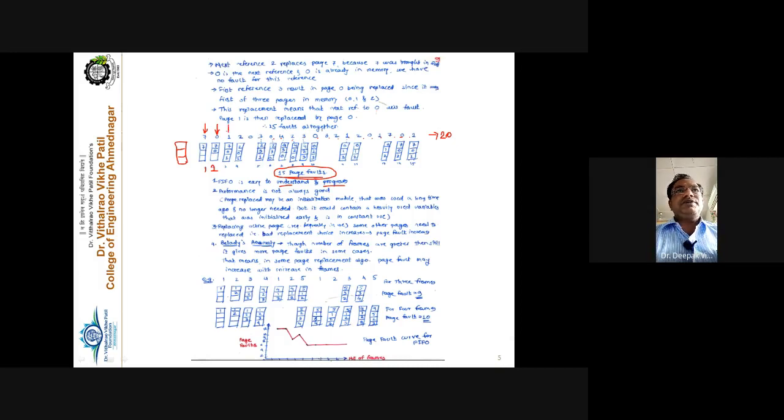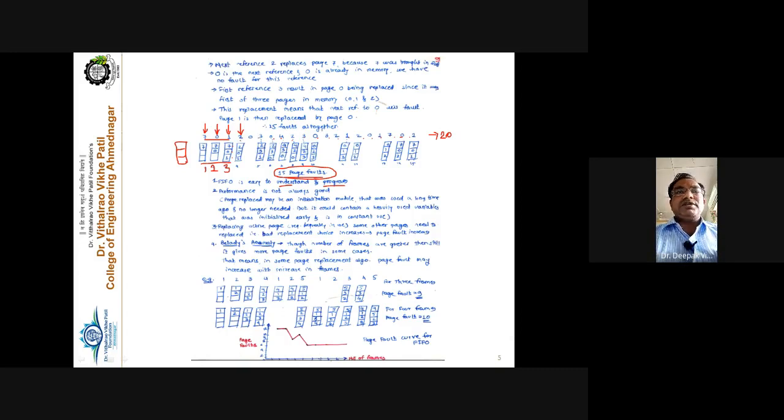The next reference is made to page number 1. The page number 1 is not present inside the main memory, the page fault occurs, and you will get here 7 0 1. This is how the memory looks: page number 7 is there, 0 is there, and page number 1 is there. Up till now there was no problem because there are 3 frames and they are free. So the 3 pages can be easily accommodated. Though these 3 page faults occur, they can be satisfied with the help of the free frames.